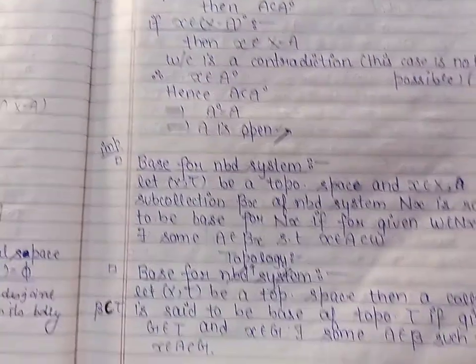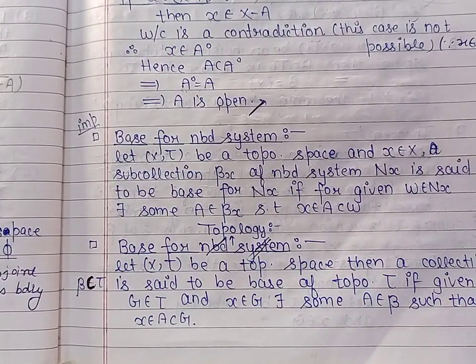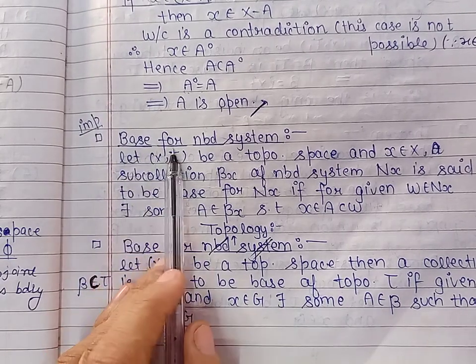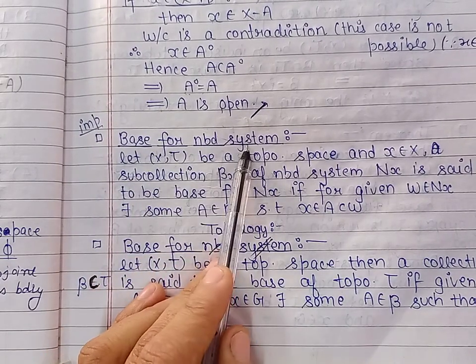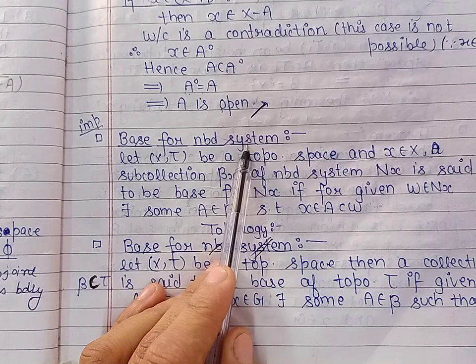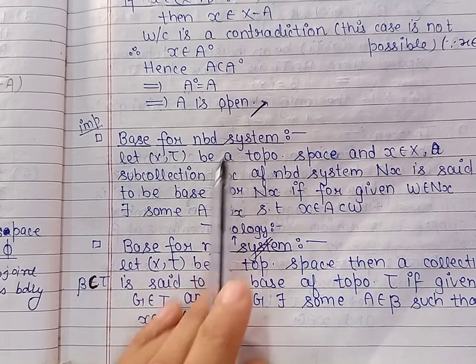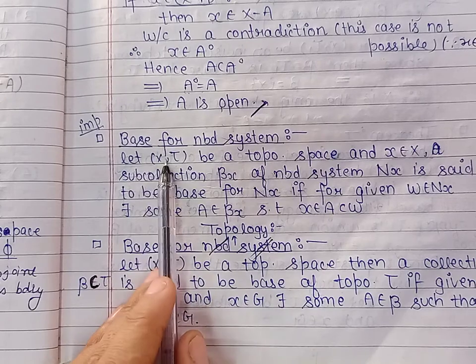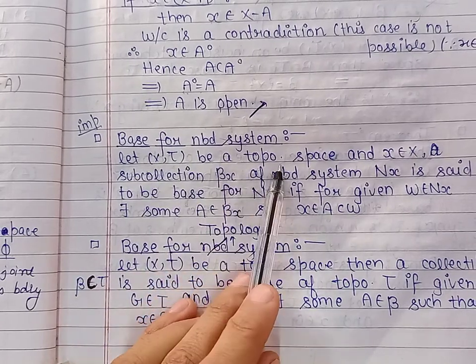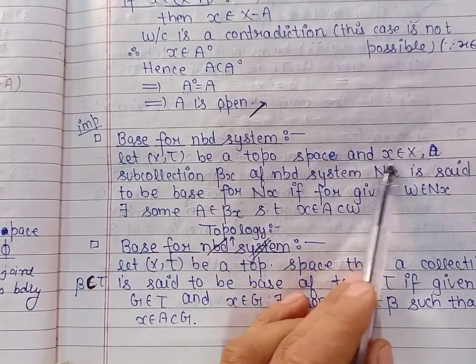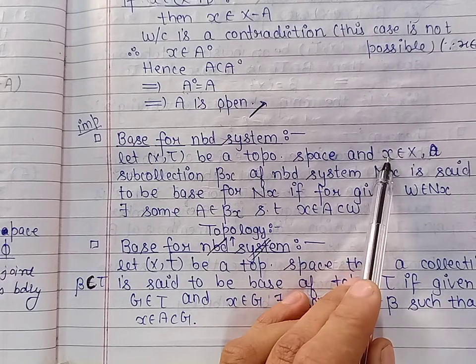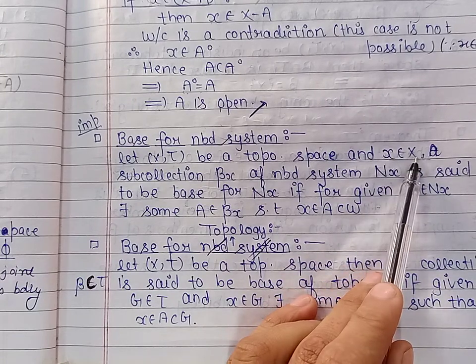Good morning, students. Today we will discuss base for a neighborhood system as well as base for topology. So the first definition is base for a neighborhood system of a given point in a topological space. Let (X, tau) be a topological space and x be any element of X.